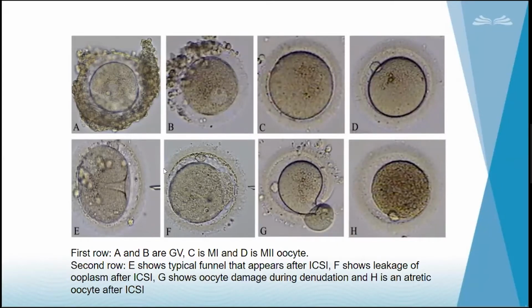Then we can do ICSI. If we do ICSI keeping it elsewhere, it will not give us good fertilization, because we are going to disrupt the area where the mitochondria and centrosomes are present. We don't want to touch here, as we would compromise the quality.